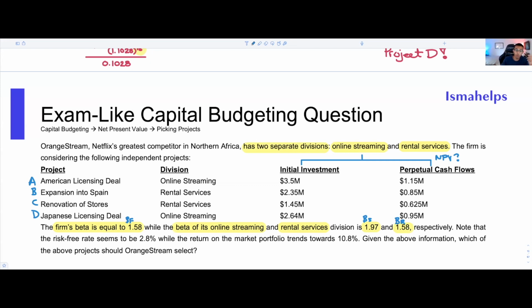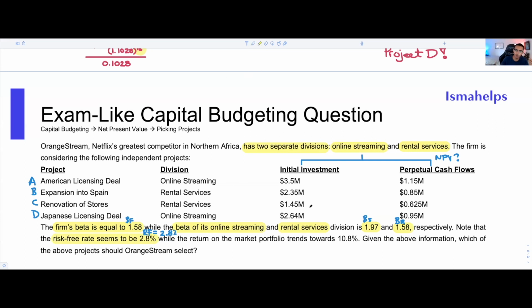Now they're also letting you know, well, listen, the risk-free rate is 2.8. Okay, so we could go ahead and write that down as well. So RF is equal to 2.8. Now, at this point, it should be extremely clear that we're dealing with some CAPM stuff and that we need to maybe plug this in within a formula later on.